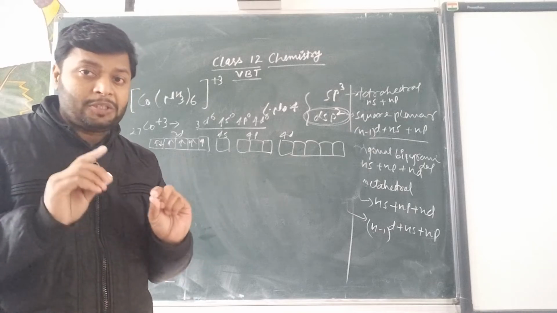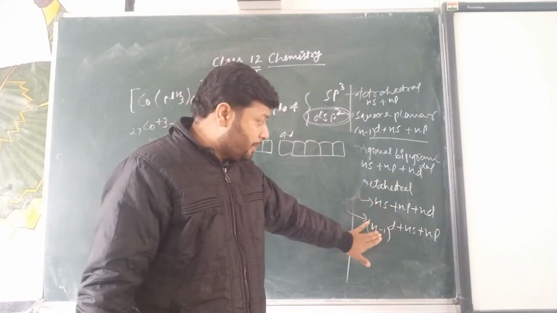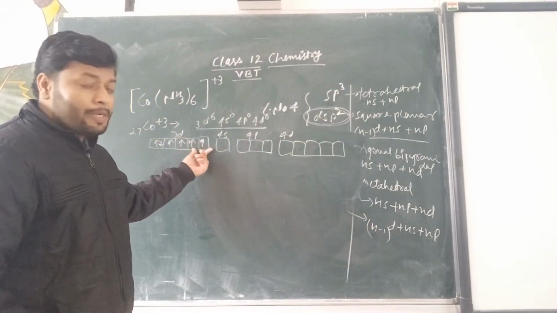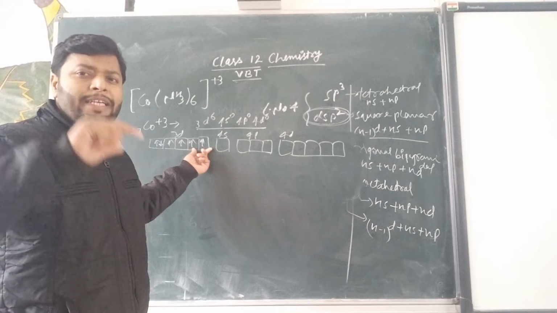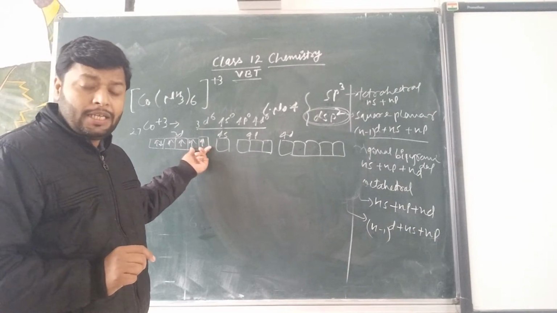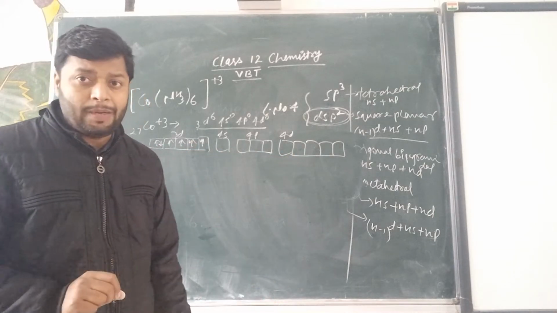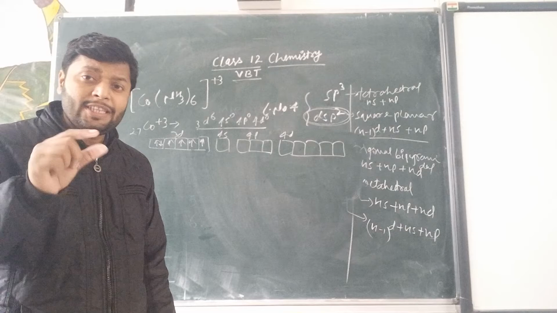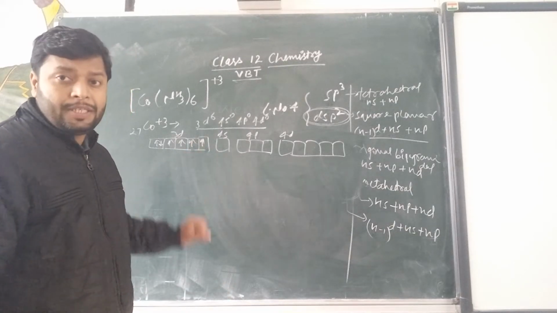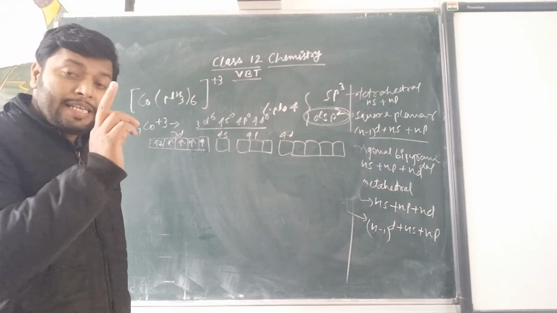So there is only one possibility. What is the possibility now? d2sp3 is the possibility, where two d orbitals are empty by any way, and if they are empty, then d2sp3 formation can take place. Now again the question, how can these two d orbitals be empty? This can be explained on the basis of the excited state.